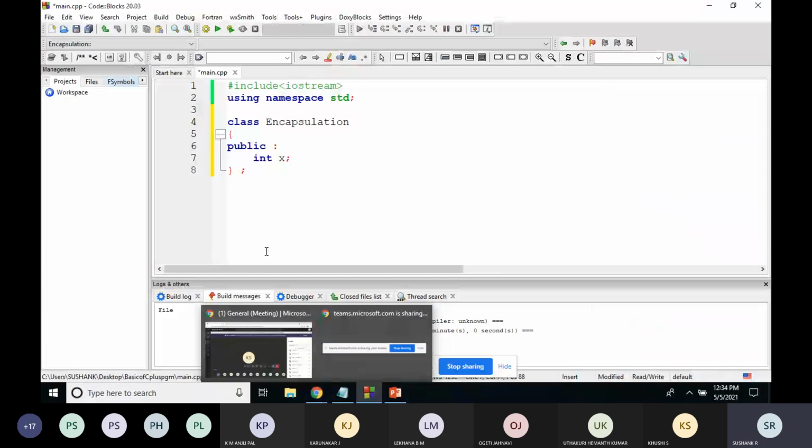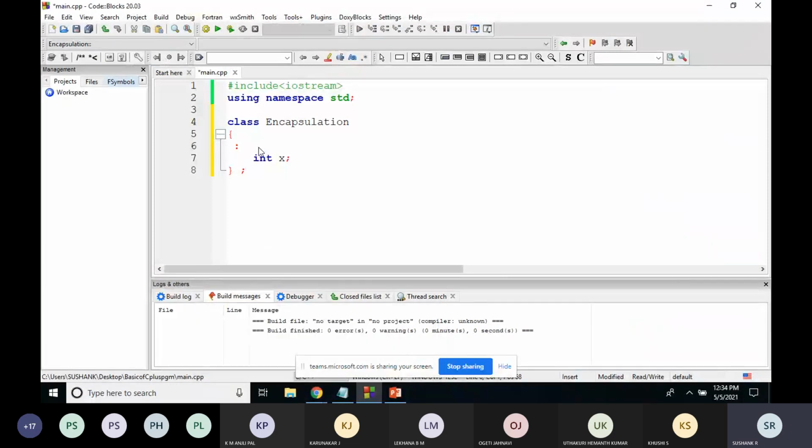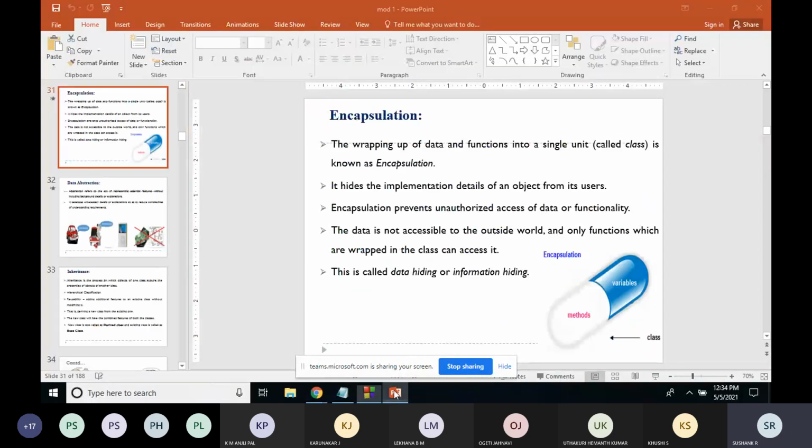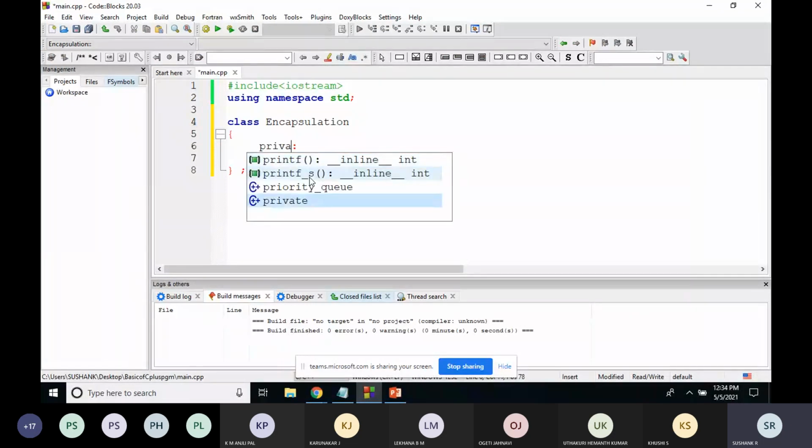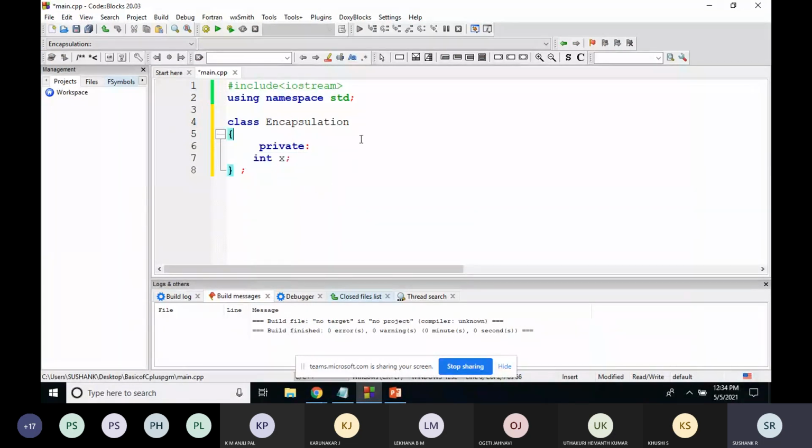Since we are talking about encapsulation, this data should be available only within this class. Encapsulation is wrapping up the data and the function as a single unit. So I'll make this variable x private, so that it is accessible only within this class called encapsulation. Outside the class, you cannot access that variable.